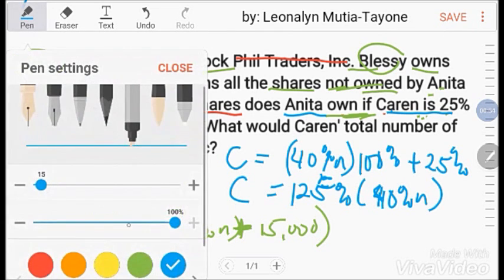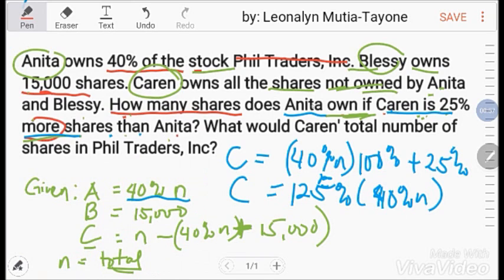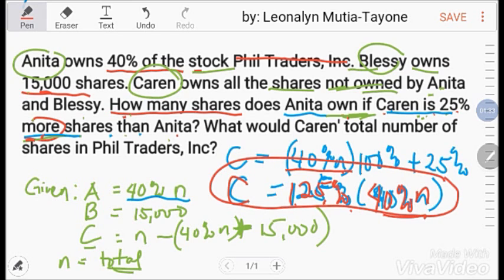Again, how many shares daw does Anita own if Karen has 25% more? Pag sinabing 25% more, that is 125%. 100%, bali yung buong 40% N, plus 25% kasi 25% more man siya. So 125% of 40% N ay kay Karen. So bali, ito na yung equation natin para kay Karen. Ito naman ay kay Anita at ito yung sa Blessy.